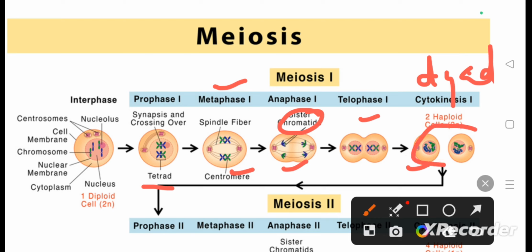Now these two haploid cells will not undergo the cell cycle again. They will not undergo DNA replication again. They will directly enter into meiosis 2. Meiosis 2 is the equational division. It is similar to that of mitosis.